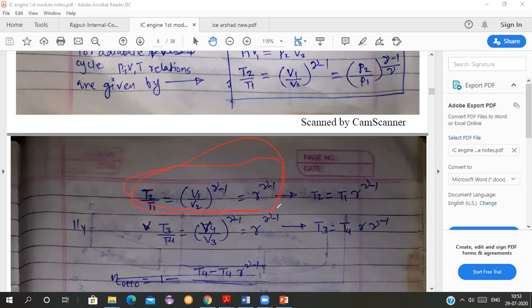What is gamma here, students? What is gamma? You remember your thermodynamics. It is 1.4.